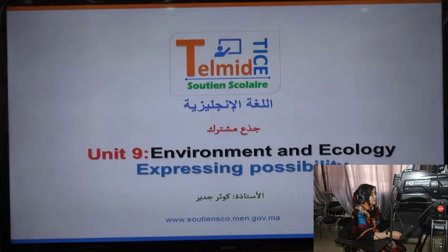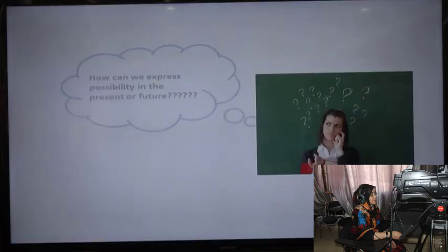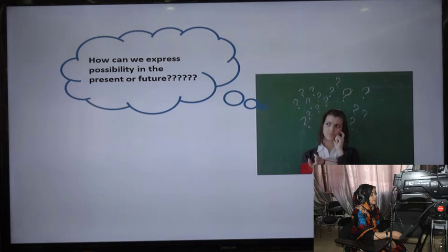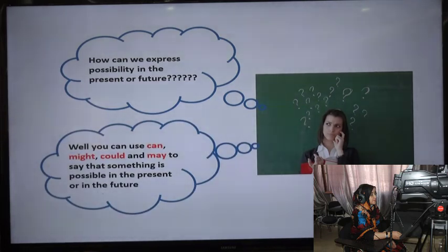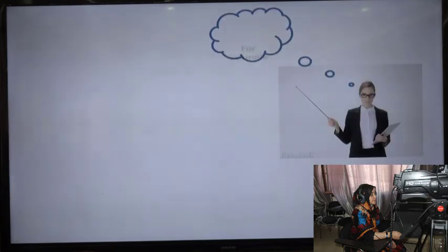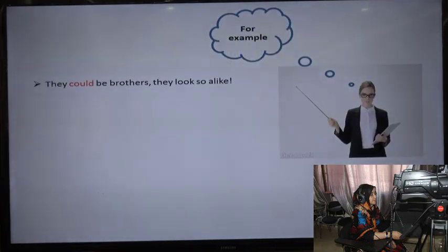Today's lesson is about expressing possibility. How to express possibility? Let's see together. How can we express possibility in the present or future? Well, you can use can, might, could, and may to say that something is possible in the present or in the future. For example, they could be brothers.